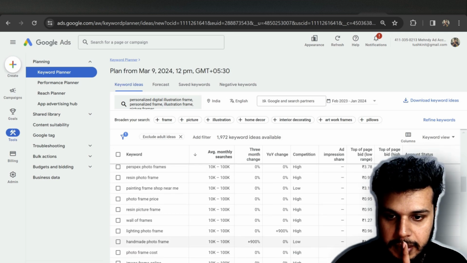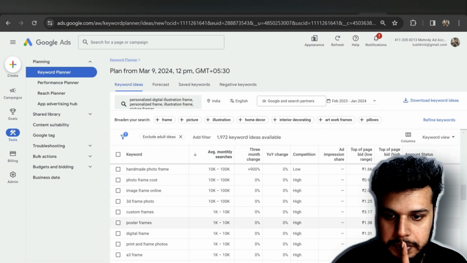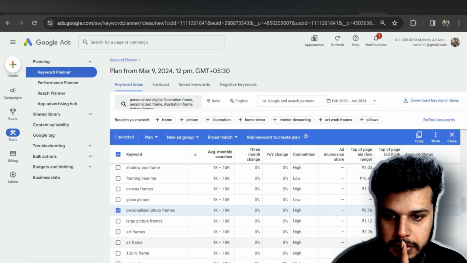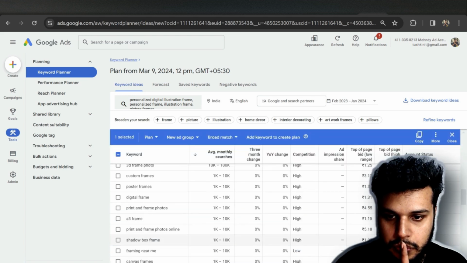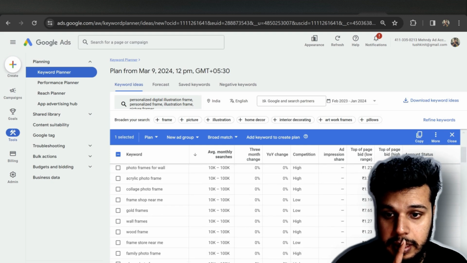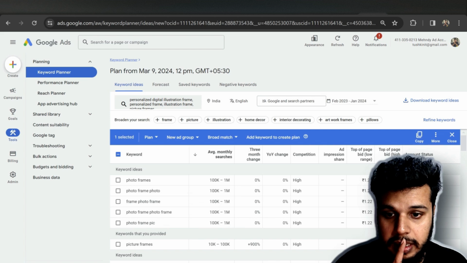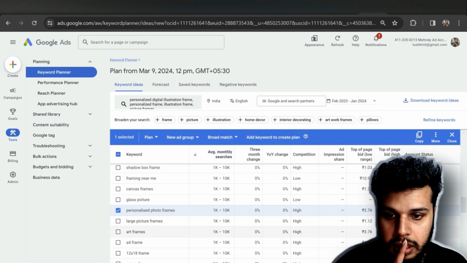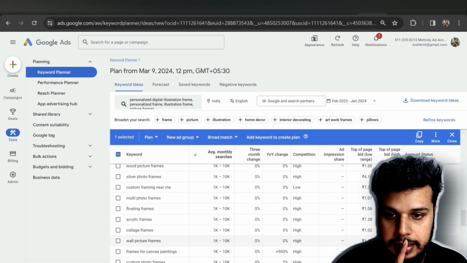Do we have personalized painting frame, resin frame, wall frame? We have personalized photo frames, guys, over here. Do we have something again related to personalized? Do we have something else? No, I guess we do not. So yes.